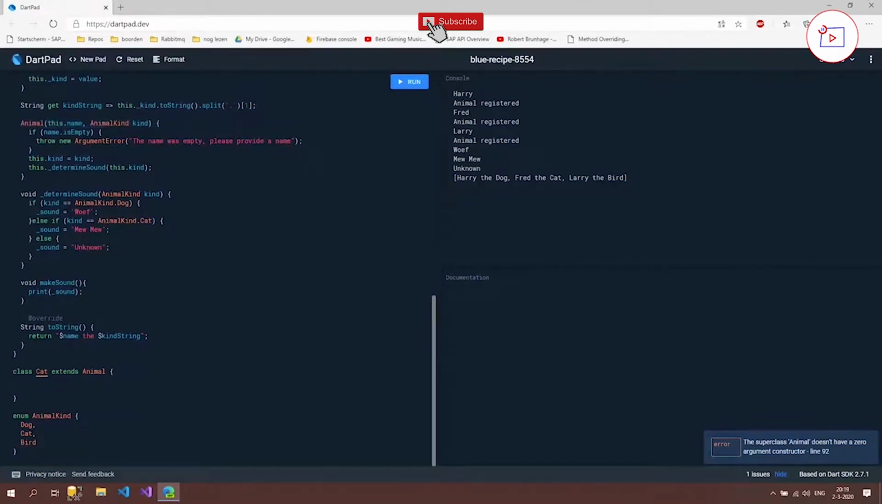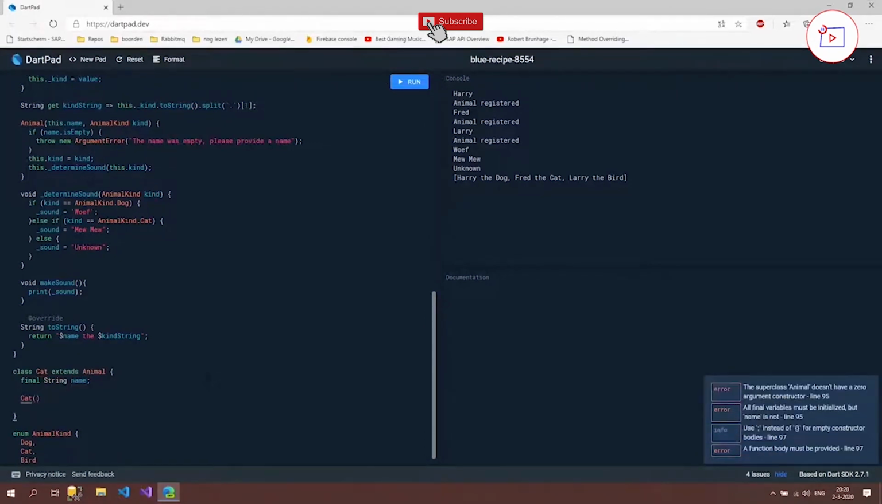So what our cat class needs is only the name, because we know the kind when we create the cat class. So I'm going to define the name again: final String name; and then I'm going to call the constructor. So I'm going to say Cat, and then this.name, just like above here. But I'm not going to give in the kind because we don't need that.